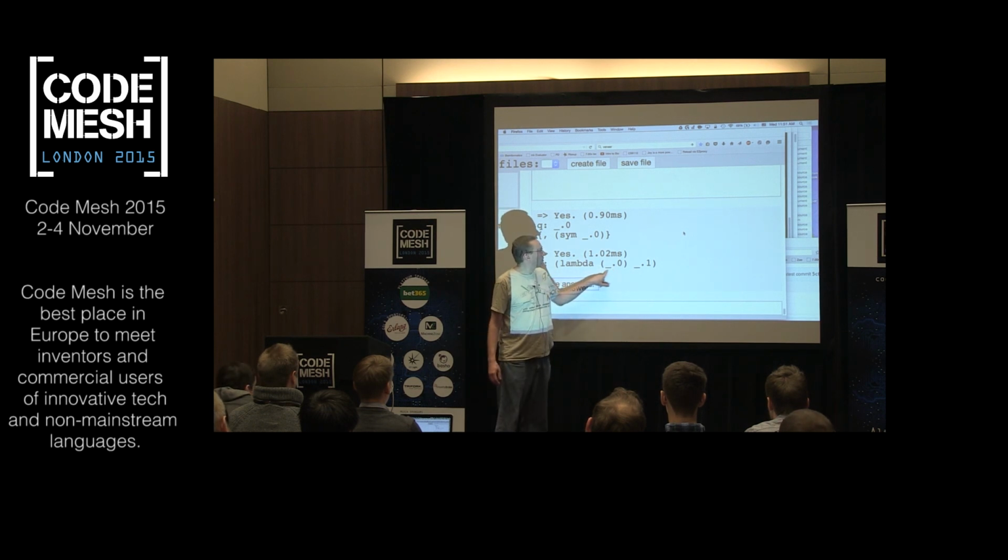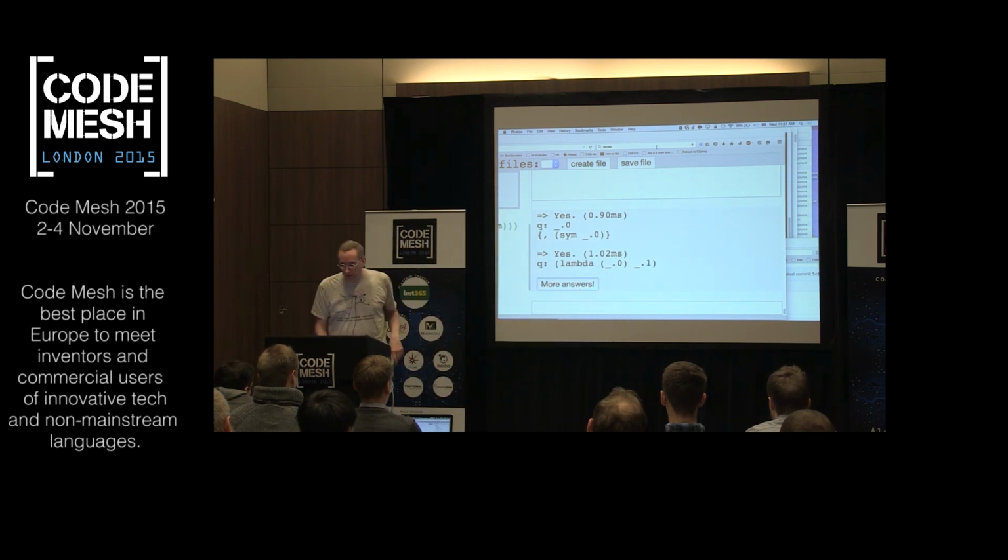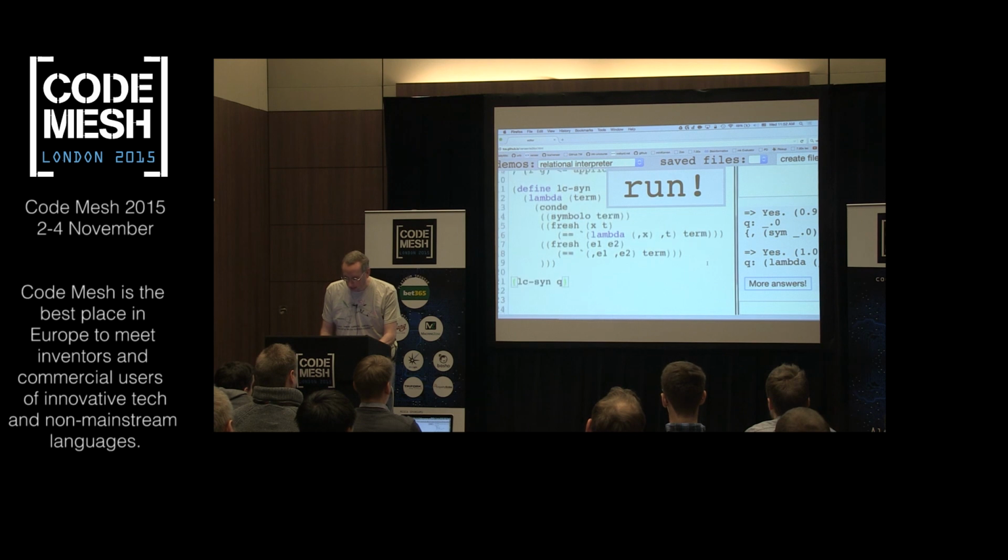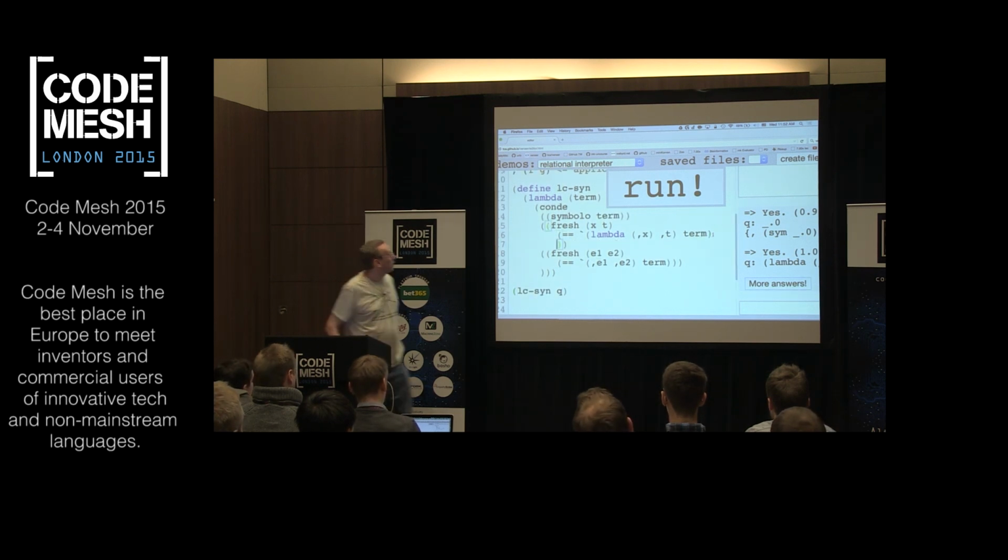What about this _0 thing? What should that be syntactically for this to be legal? Symbol. Should be a symbol. Okay, so maybe we were a little sloppy. Let's go back. And so we can add a side condition maybe. Okay, so what else can I write here to kind of lock it down a little more?